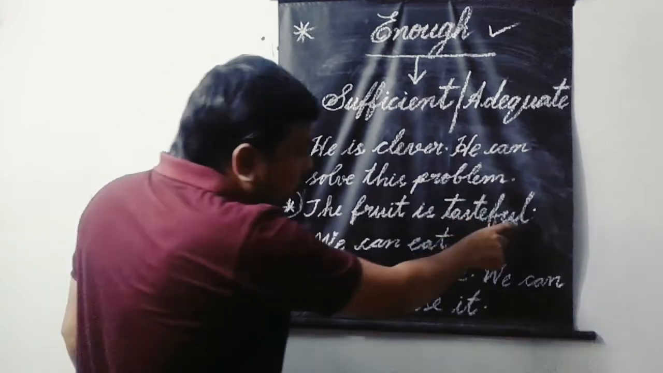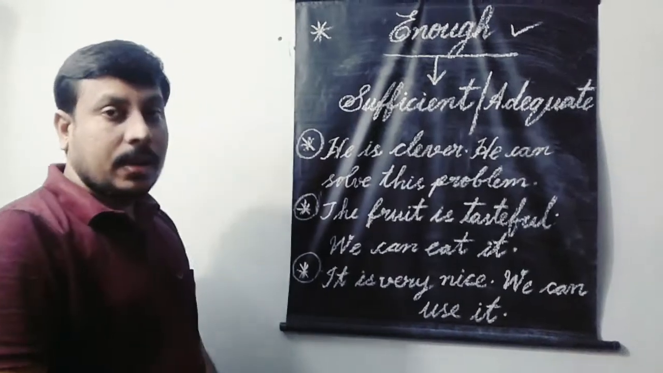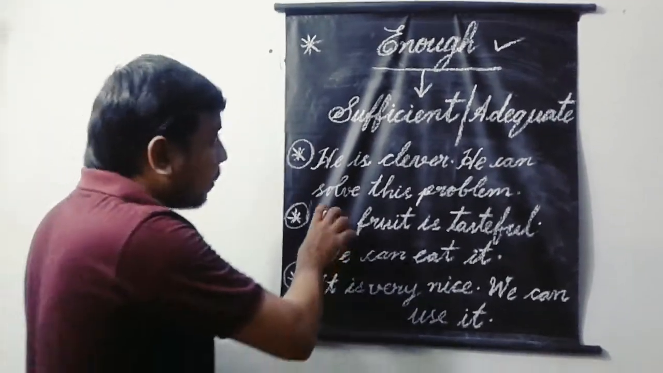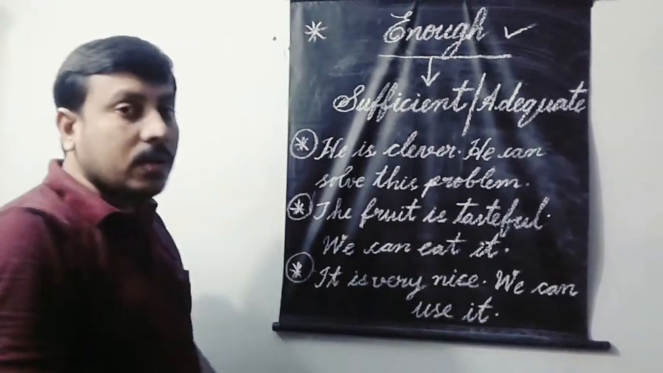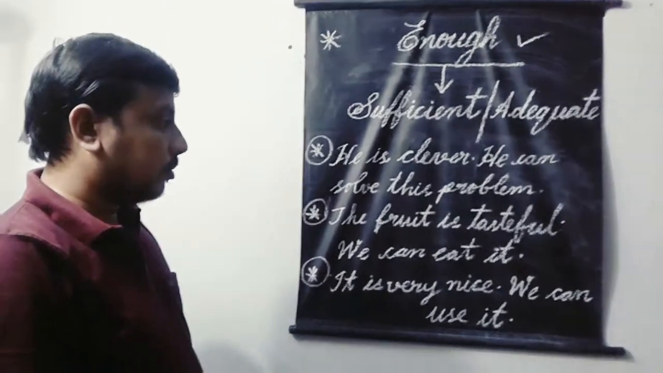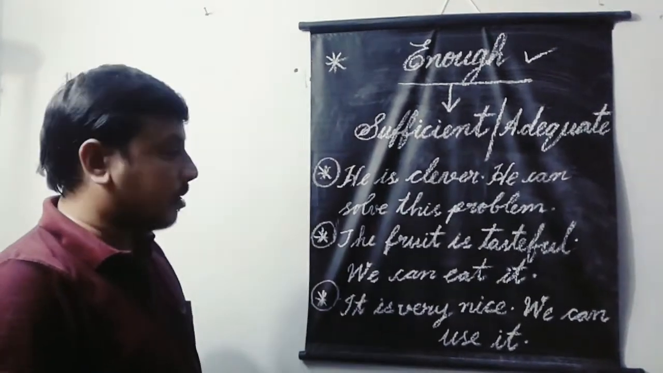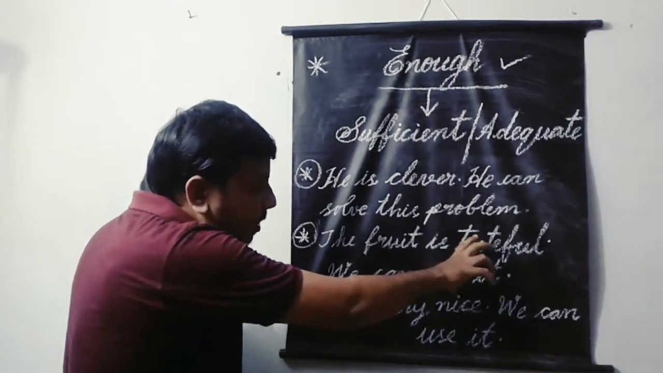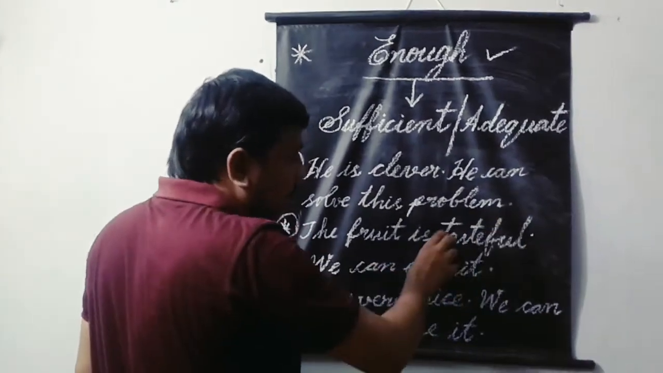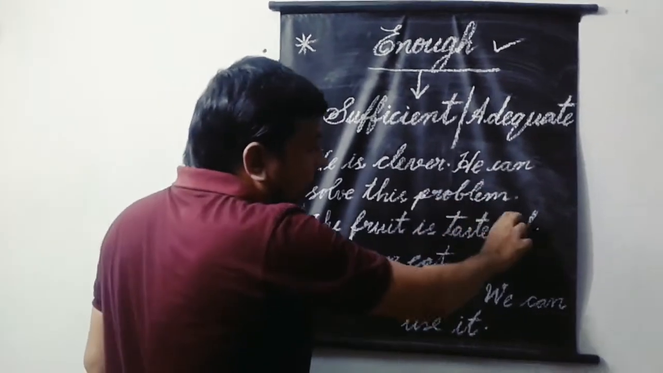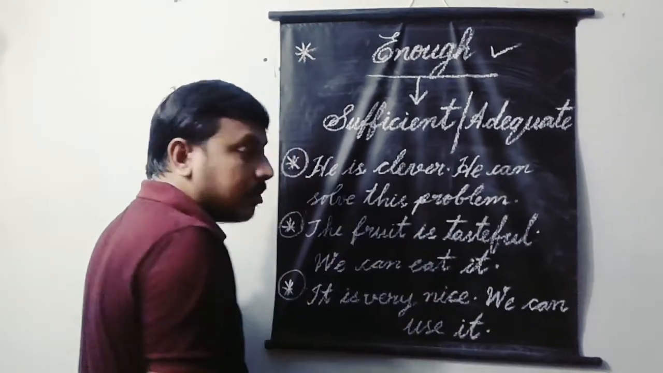The fruit is tasteful. This is one sentence. We can eat it. This is another sentence. Let us join these two sentences by using enough. Here, tasteful is an adjective, so enough goes after the adjective. The fruit is tasteful enough to eat.